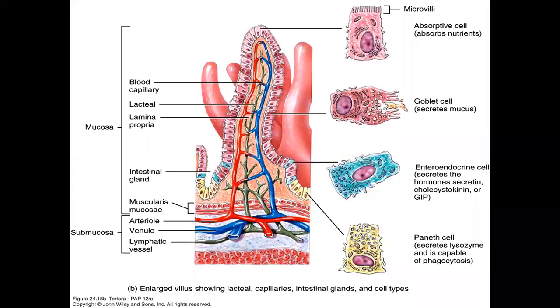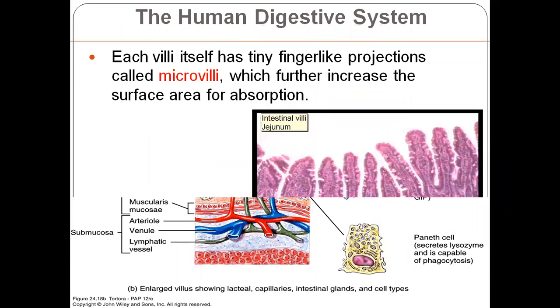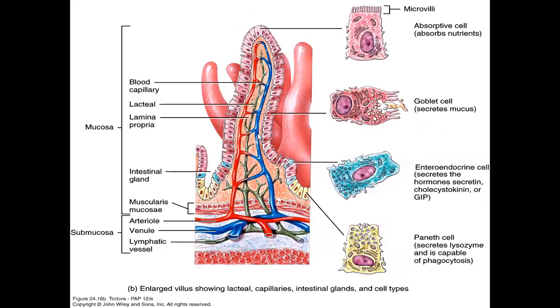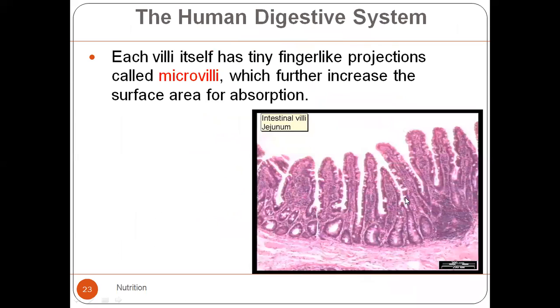When we come to the enzymes that are present inside the digestive system, here look at the microvilli. Each villi itself has tiny finger-like projections which are called microvilli, which further increase the surface area of digestion. How are the microvilli? See, these are the microvilli. On top of the villi you have microvilli present. Okay, and these are going to increase the surface area of digestion to a very large extent.